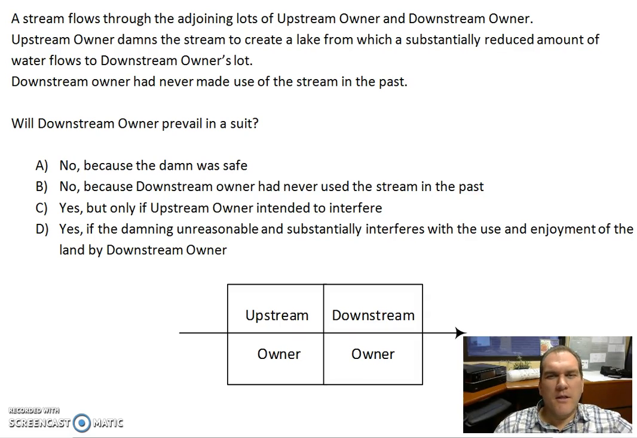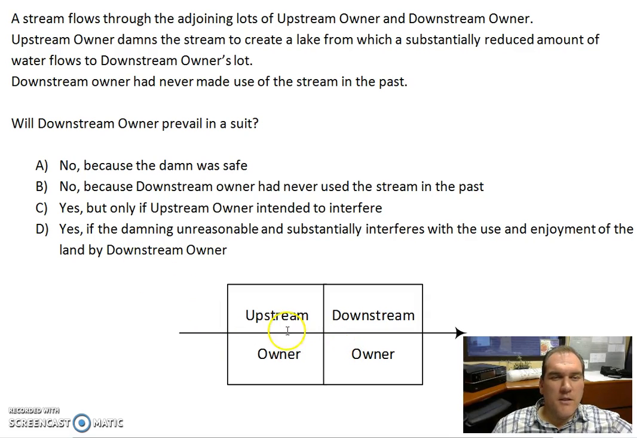We will examine this MBE style multiple choice question. The question reads: a stream flows through the adjoining lots of upstream owner and downstream owner. Upstream owner dams the stream to create a lake from which a substantially reduced amount of water flows to downstream owner's lot. Downstream owner had never made use of the stream in the past. The question is, will downstream owner prevail in a suit? And there are certain options here.